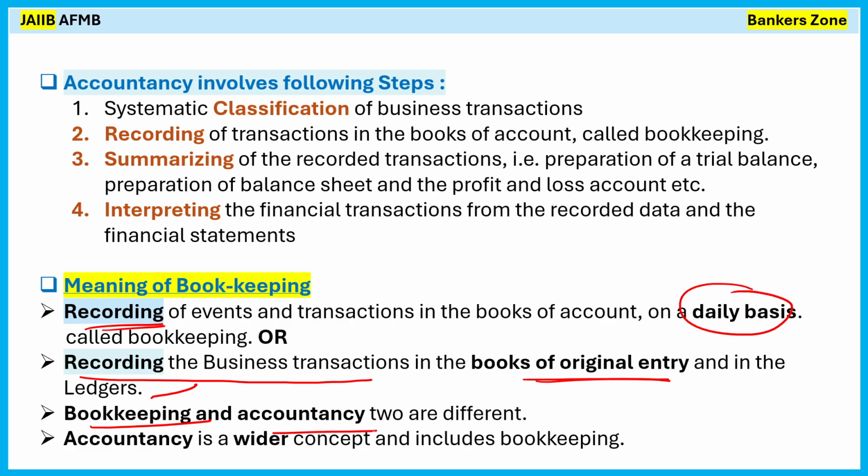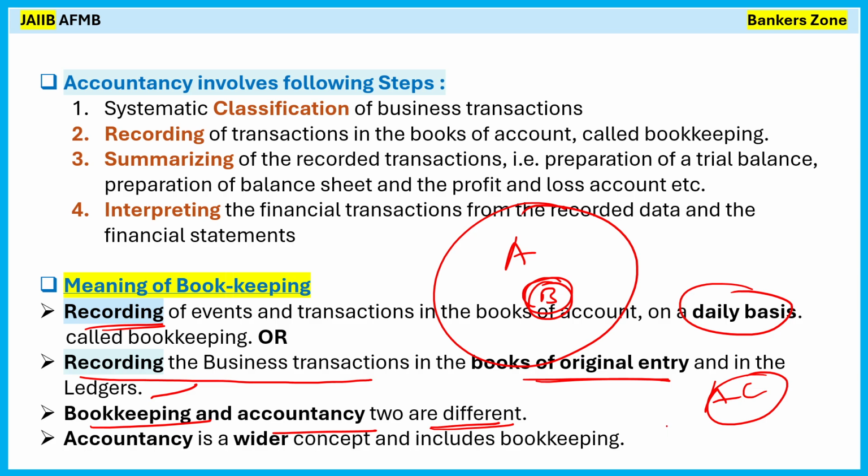Bookkeeping and accountancy are two different things. However, we can say accountancy is a wider concept than bookkeeping. So bookkeeping is a part of accountancy. Remember, these are two different things, however they are very much related. So I can say bookkeeping is a small part of accountancy, because accountancy is a very big concept and bookkeeping is only a very small concept, meaning only doing the entry.